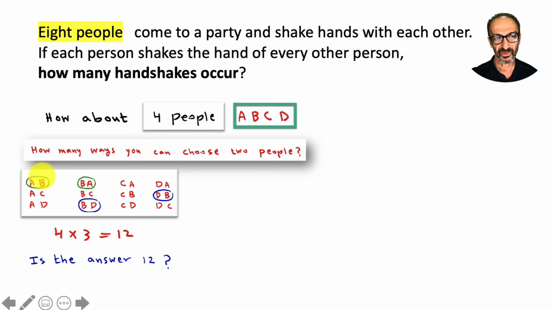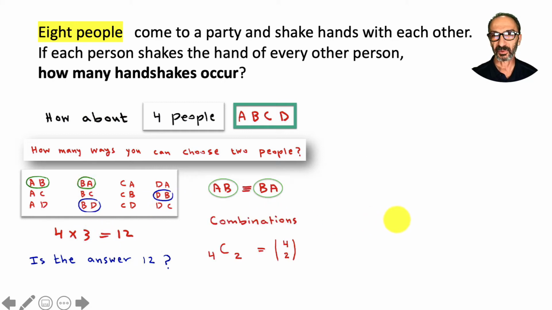Notice that I'm circling AB and BA in green and BD and DB in blue. So what I'm trying to say is AB is considered to be the same as BA, because when A shakes hands with B, it's considered that B is shaking hands with A. So I don't want to double count, and that's in math called combinations, which is 4 persons or 4 items choosing 2 at a time where order does not matter, considering that AB and BA are the same. That's another way to write it down.